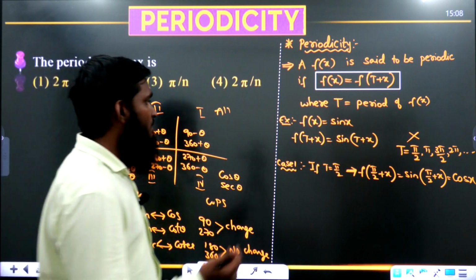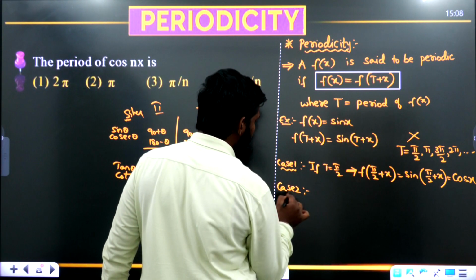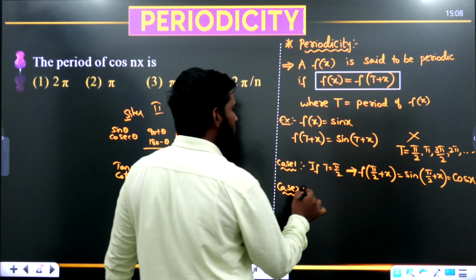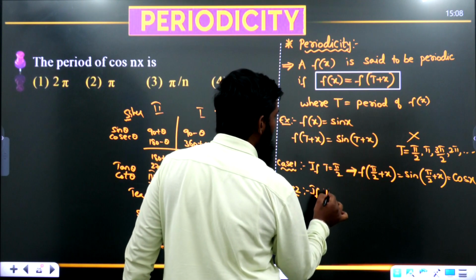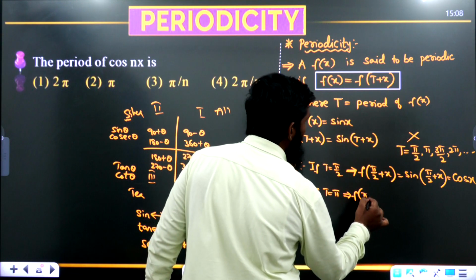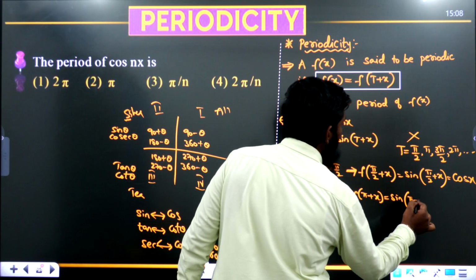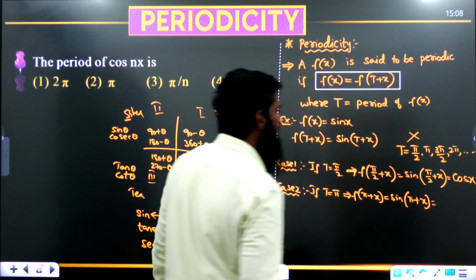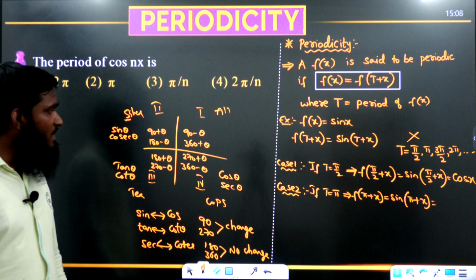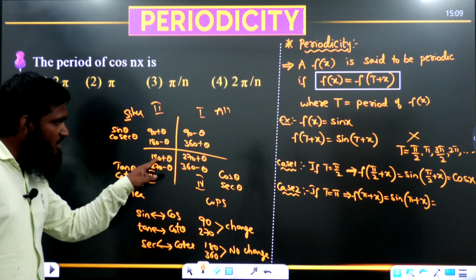Okay. Now next let us go with case number 2 over here. Case number 2 what we are having means if t value is equal to pi. Pi we have taken. Now what we are getting? F of pi plus x is equal to sine of pi plus x. Okay. Now I will be explaining over here. What is the meaning of pi? Pi means what we are taking now? 180. 180 plus theta means third quadrant.